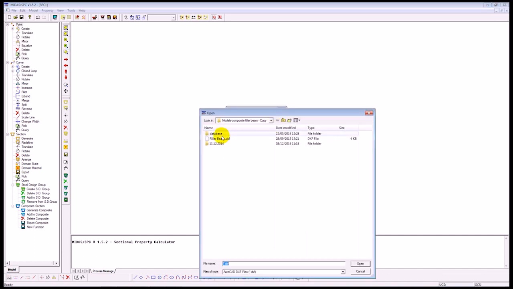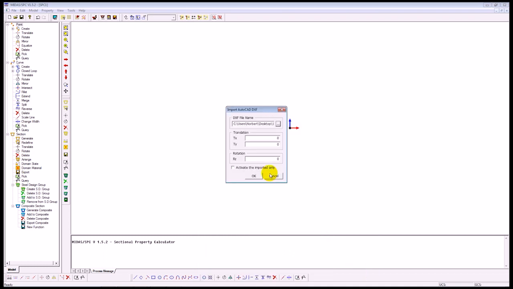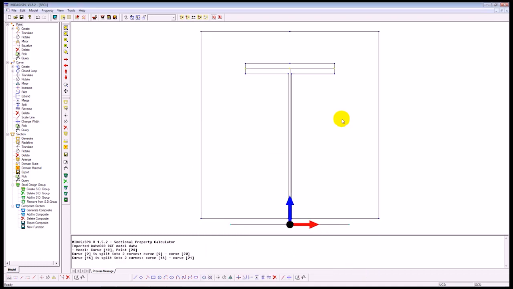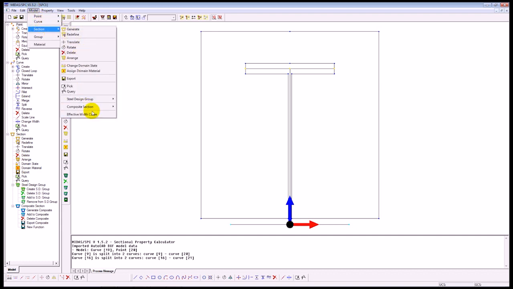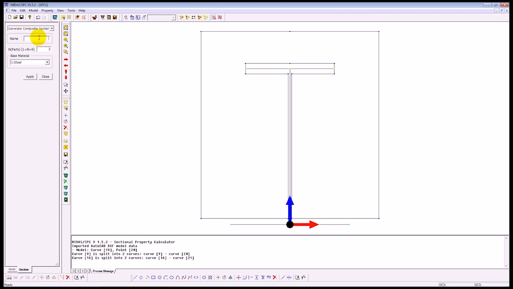So just select the file, open. Okay. So here you can see the section. The steel I section is represented by lines, to which we're going to assign widths, and the concrete is represented by an enclosed area.